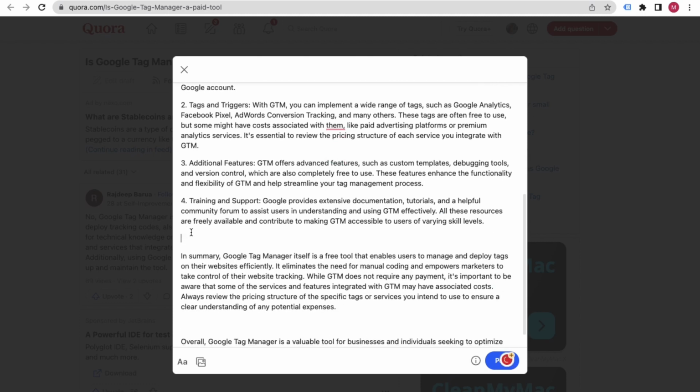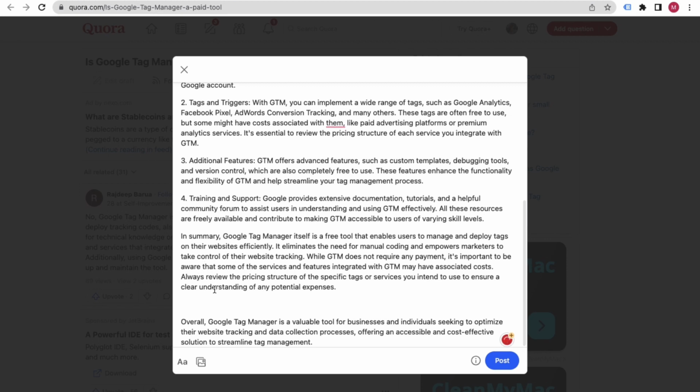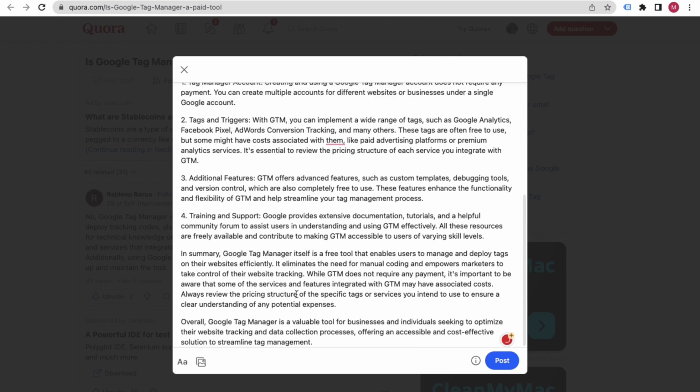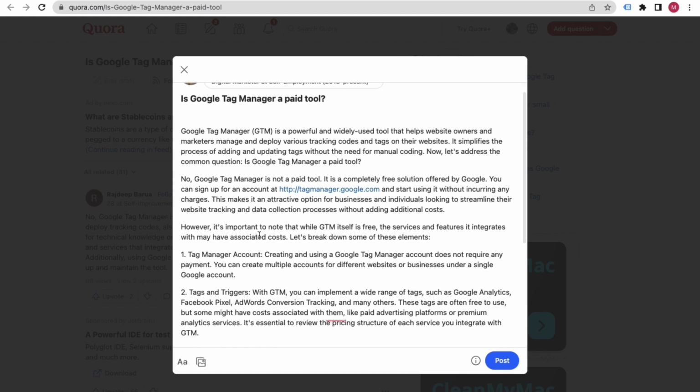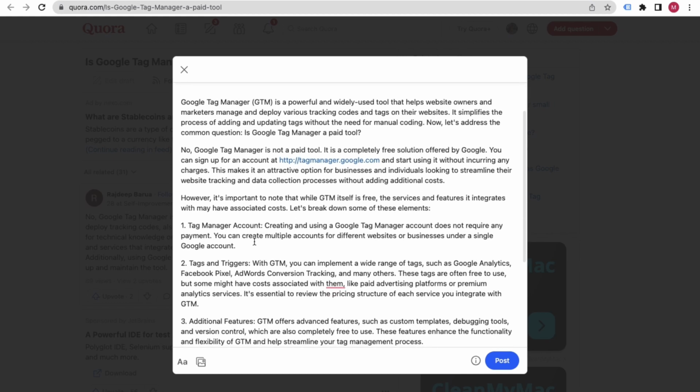Now another thing is that after you write the answer with ChatGPT, you have to add some graphics and make this answer very attractive. You can easily do that, and I am going to tell you how you can do that.